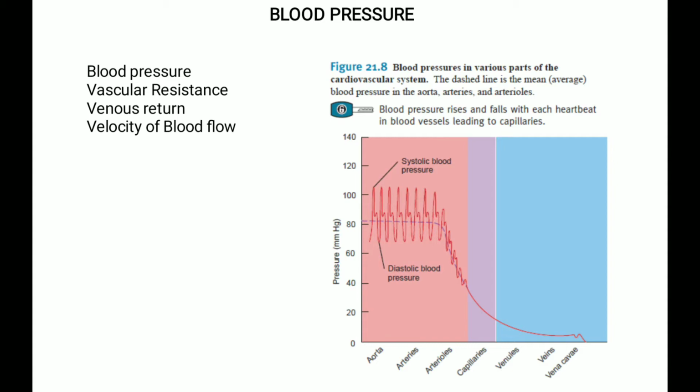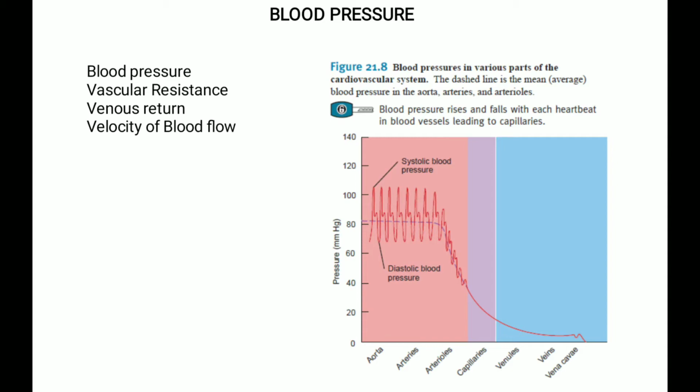Mean arterial pressure, MAP, is the average blood pressure in the arteries. It is roughly 1/3 of the way between the diastolic and the systolic pressure. The mean arterial pressure in a person whose BP is 110 by 70 mm Hg is about 83 mm Hg.